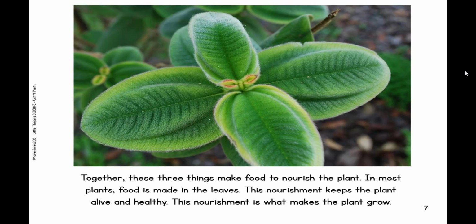Together, these 3 things make food to nourish the plant. In most plants, food is made in the leaves. This nourishment keeps the plant alive and healthy. This nourishment is what makes the plant grow.